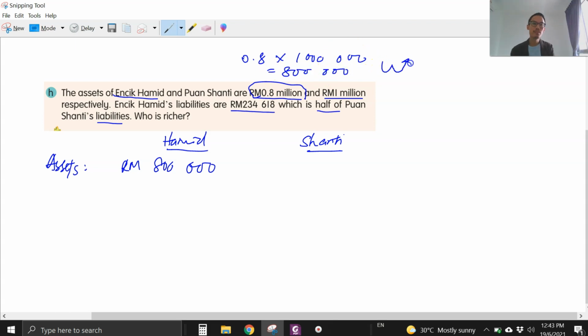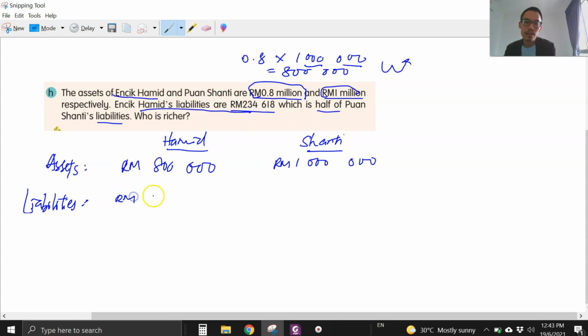Okay, move the decimal point to the right 6 times because 6 zeros. For Puan Shanti, she has a million of assets, so that is 6 zeros. Okay, now for liabilities, Encik Hamid's liabilities are 234,618 ringgit, which is half, separuh daripada Puan Shanti.